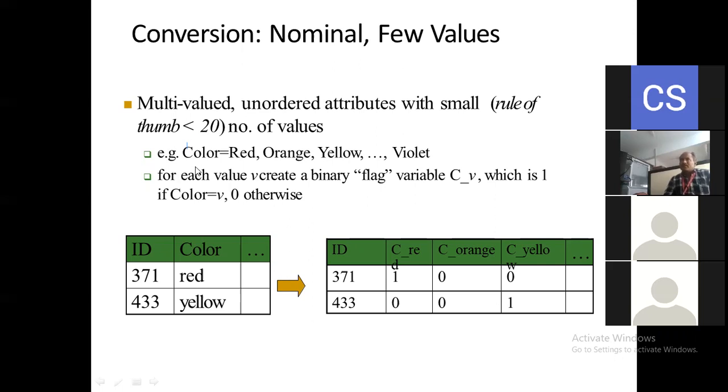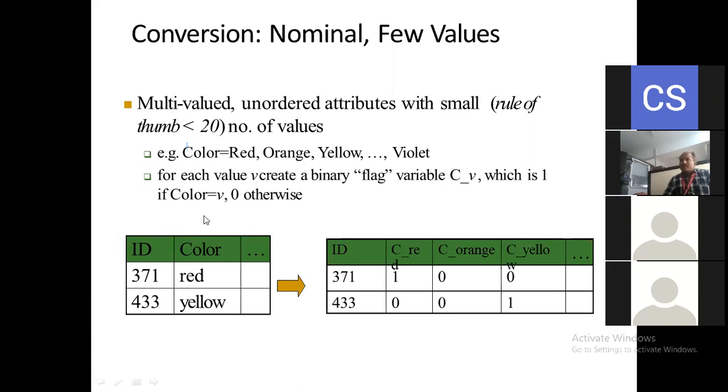So this is about the multi-valued unordered attributes with a small rule of thumb. Okay. For example, suppose for the color value we have red, orange, yellow, violet, and again for each value we create a binary flag variable c underscore v, which is 1 if the color is equal to v, 0 otherwise. I mean, these are the color IDs. Okay, in the first table, and again you can see here the second table.